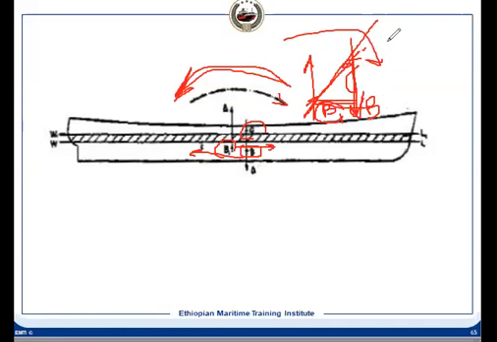Then there will be a trimming moment in this direction. Is it clear? Have you understood or not, David? So this one is clear to you, isn't it? Once this one, what will happen? This water line has to increase.